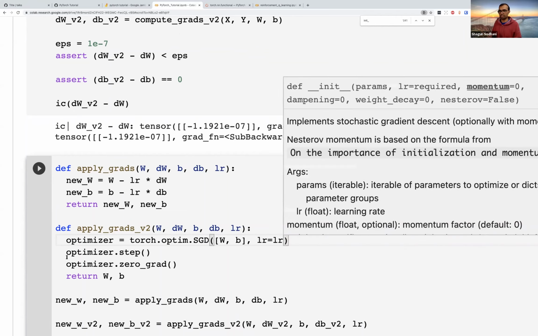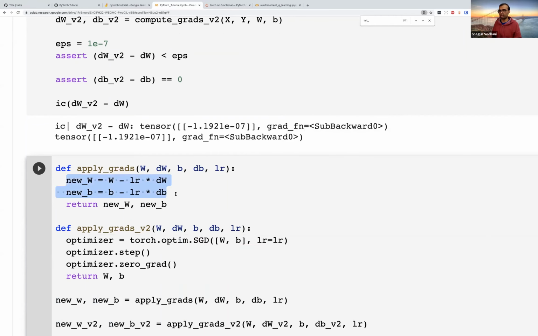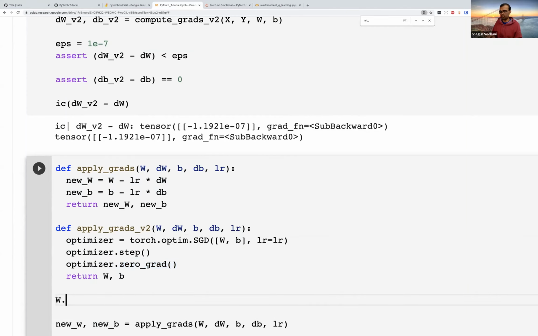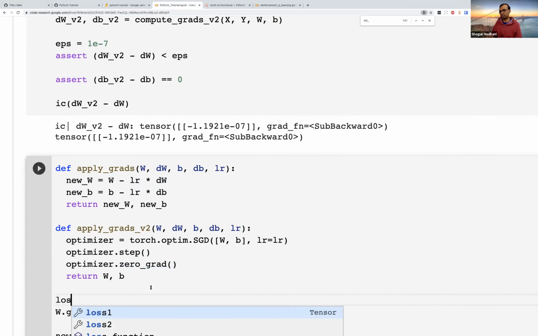What does optimizer.step do? It is basically running these two equations. And what does optimizer.zero_grad do? Well, this is a subtle point. When you had the weights and the biases, and you did loss.backward, we saw that w.grad was populated. Let's write it down.